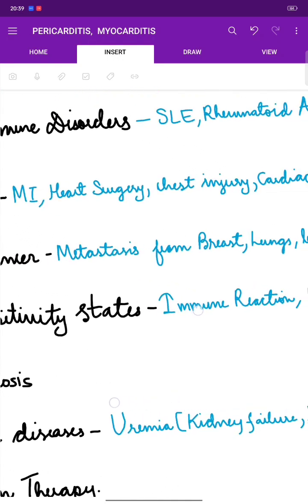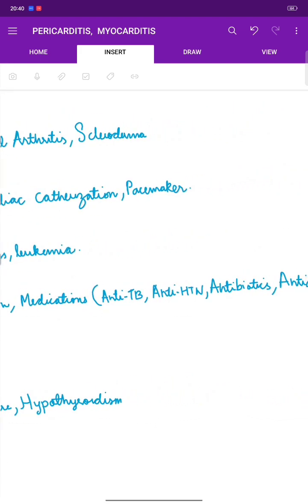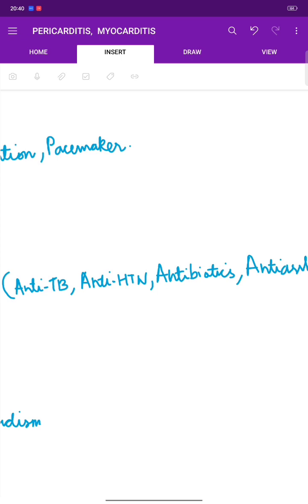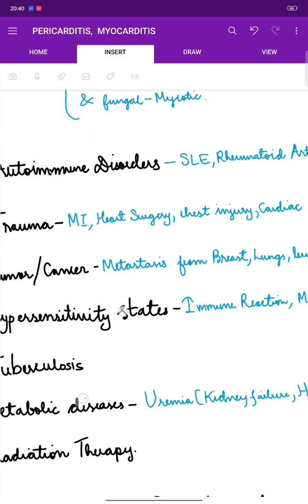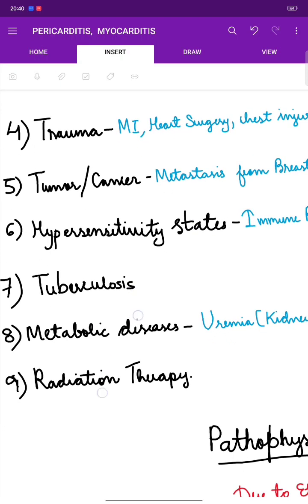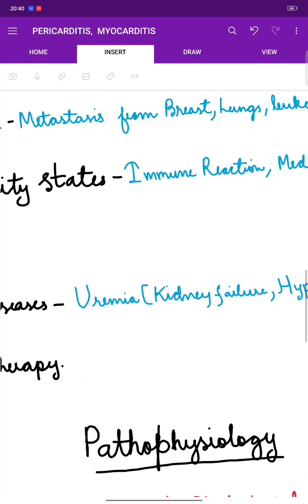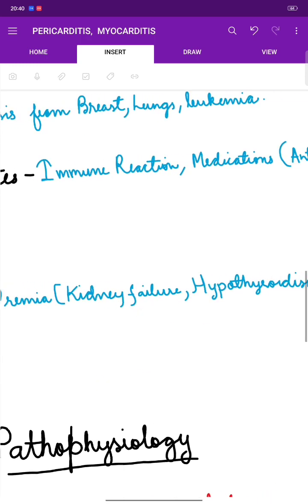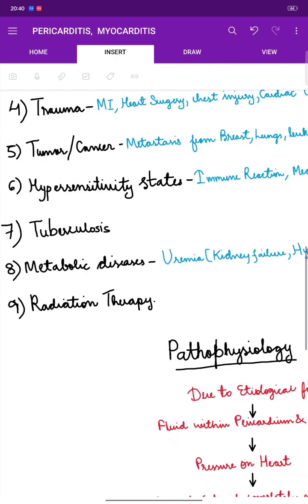Hypersensitivity states, immune reactions, and medications such as anti-tuberculosis, antihypertensives, antibiotics, and antiarrhythmics can also cause this disease. And of course, the next is tuberculosis. We've already talked about this. Metabolic diseases such as uremia, that can be due to kidney failure, and hypothyroidism, and of course, radiation therapy.